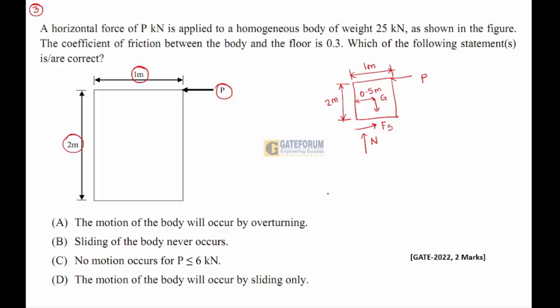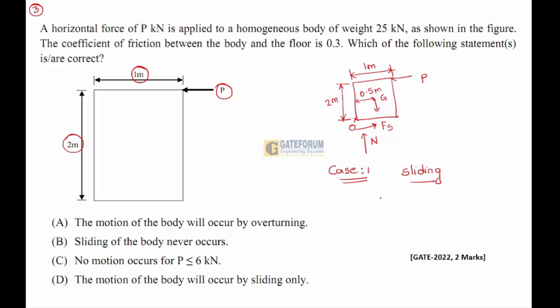So motion of the block will occur in two ways. The block may slide to the left or it may tip about a point, this point which I am marking as O. So first I'll take case 1 into consideration. Checking motion of the block in sliding condition.